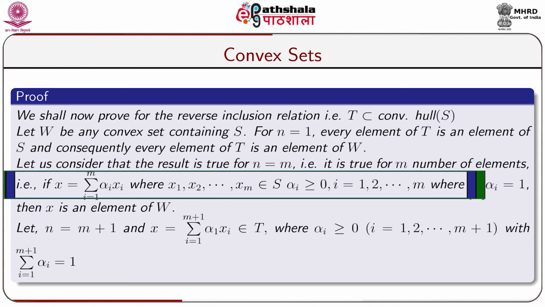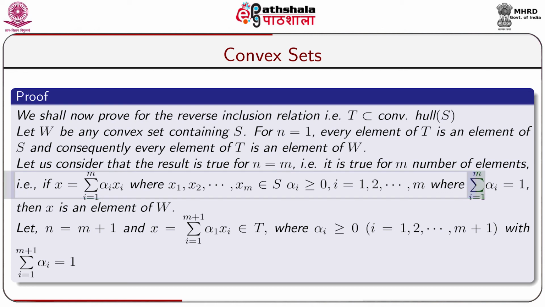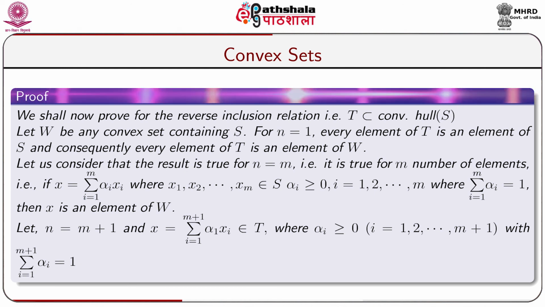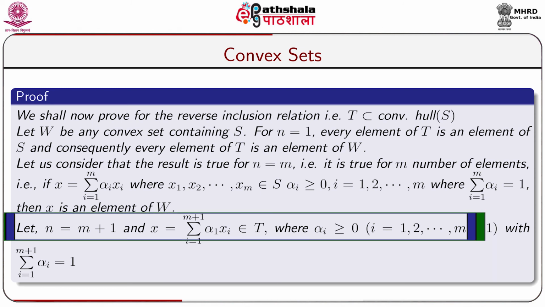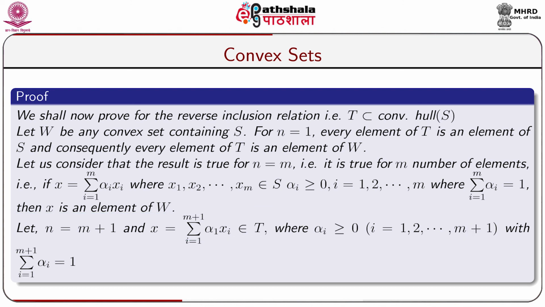That is, if x is equal to sigma i equal to 1 to m alpha i xi, where x1, x2, ..., xm belong to capital S and alpha i greater than or equal to 0, where i equal to 1 up to m, with sigma i equal to 1 to m alpha i equal to 1, then x is an element of capital W. Let n equal to m plus 1 and x equal to sigma i equal to 1 to m plus 1 alpha i xi, which belongs to capital T, where alpha i greater than or equal to 0 and i equal to 1 up to m plus 1 with sigma i equal to 1 to m plus 1 alpha i equal to 1.